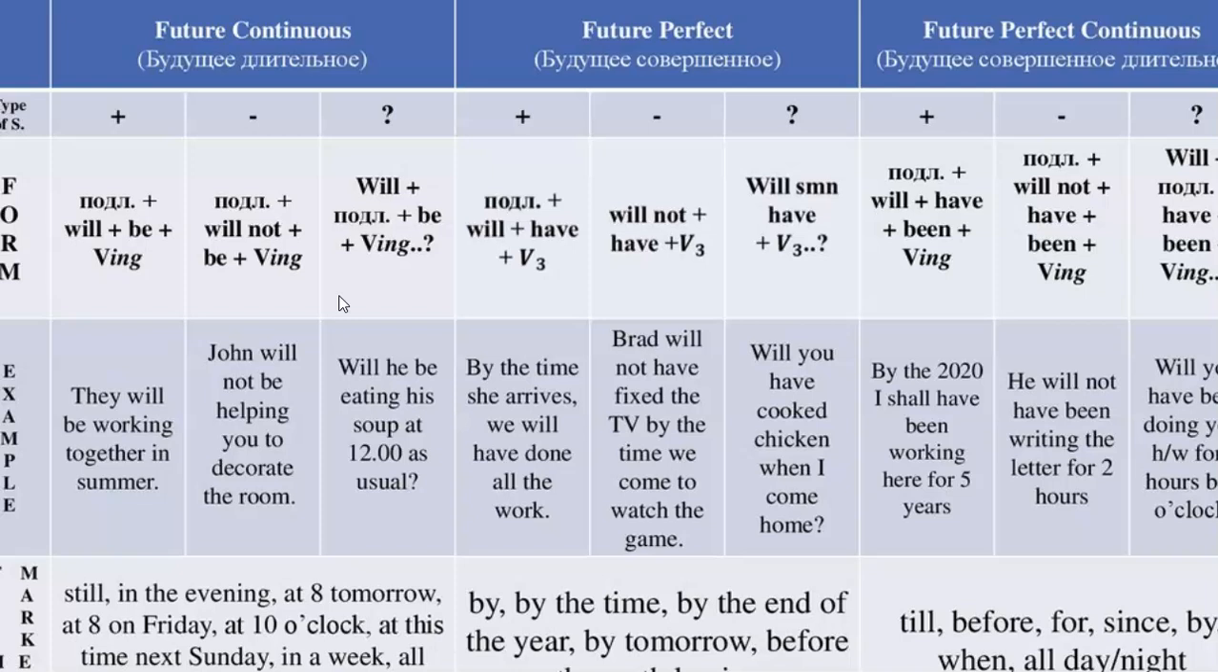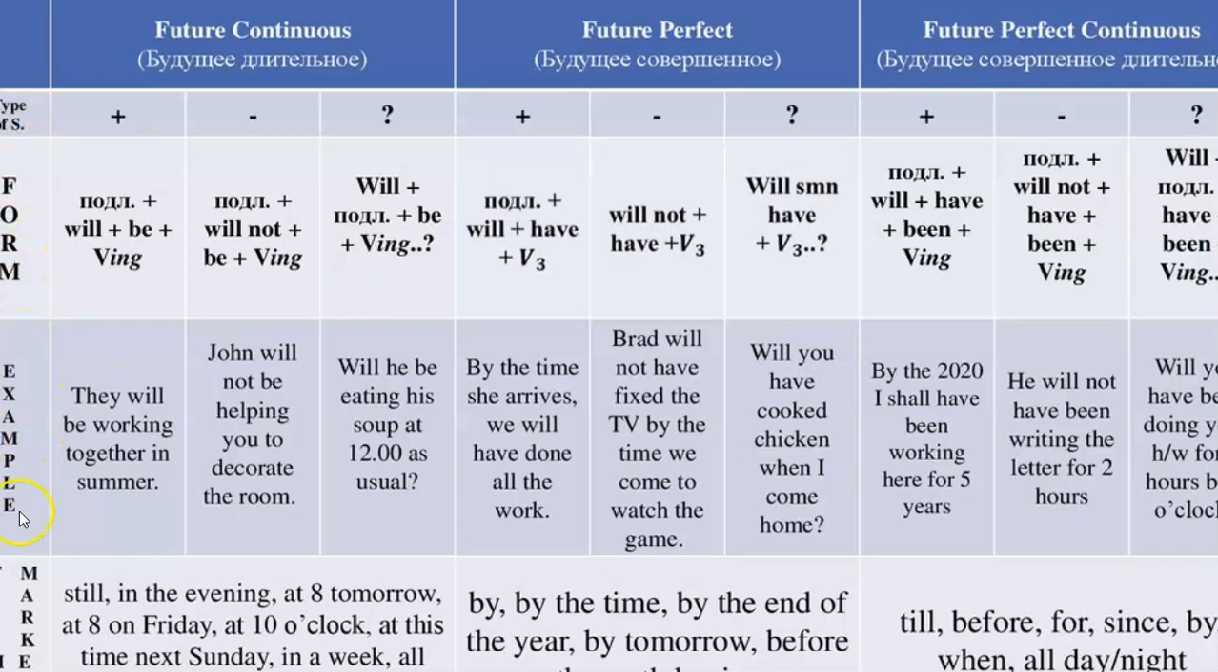Future perfect. By the time she arrives, we will have done all the work. Brad will not have fixed the time by the time we come to watch the game. We will have cooked chicken when I come home. By 2020, I shall have been working here for 5 years. We will not have been writing the letter for 2 hours. We will have been doing your homework for 3 hours by 7 o'clock.